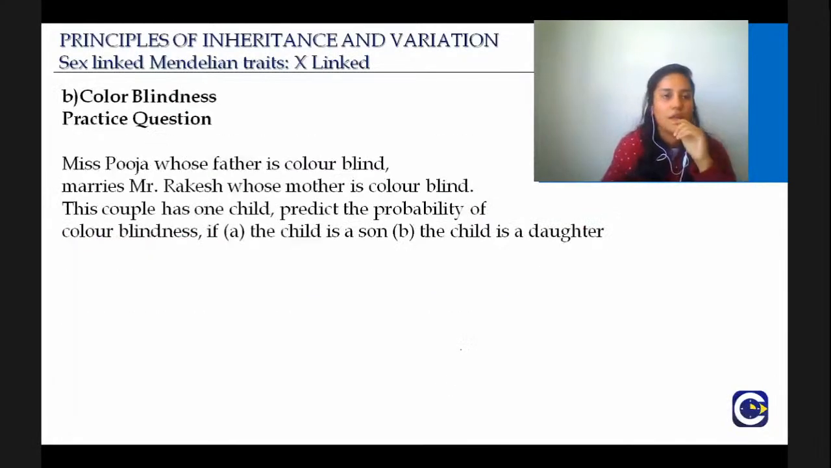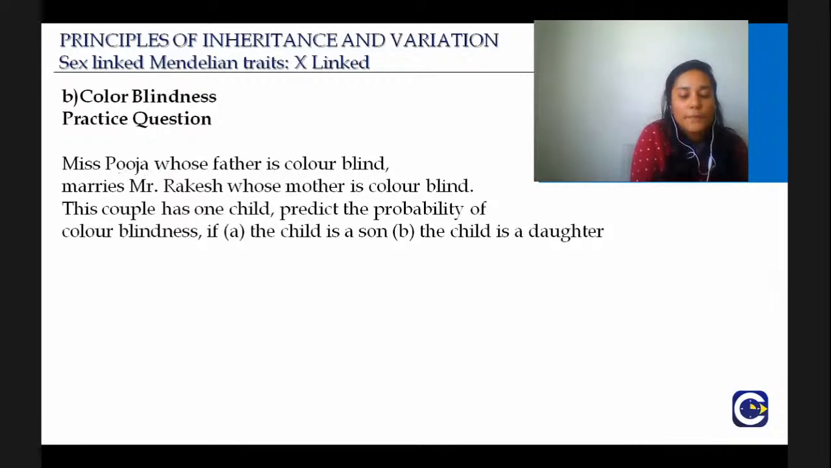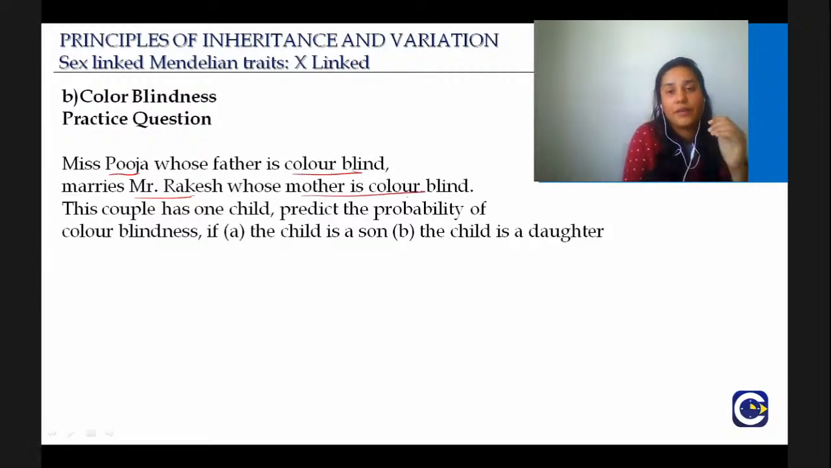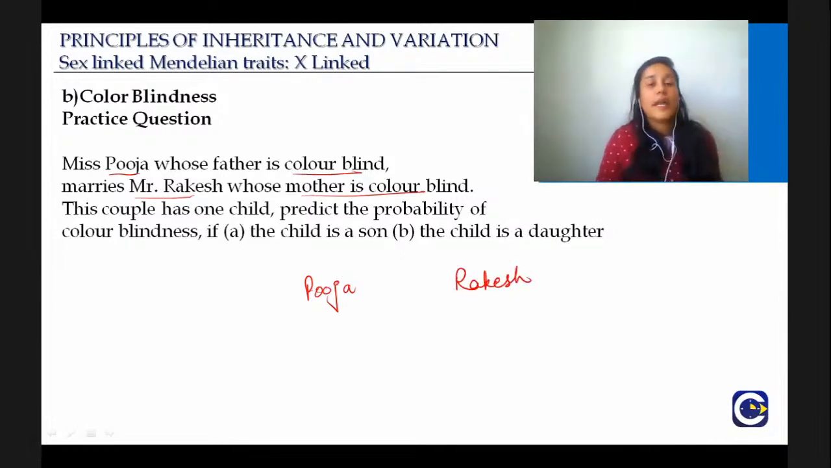Good. So then let's try to do this question again. It's a similar question. Miss Pooja, whose father is color blind, marries Mr. Rakesh, whose mother is color blind. Now, don't get confused, okay? Just write it down. Miss Pooja and Mr. Rakesh. So, you want to try it yourself? Just try it yourself.